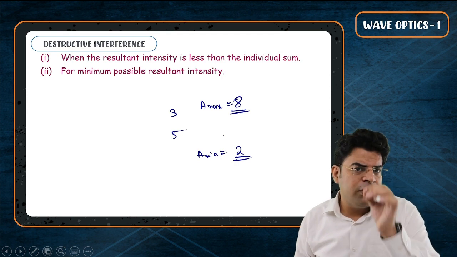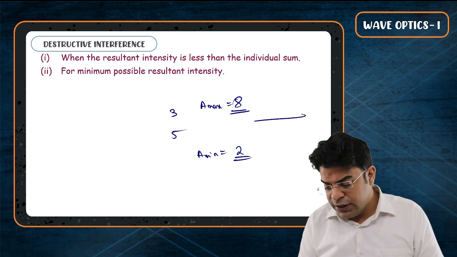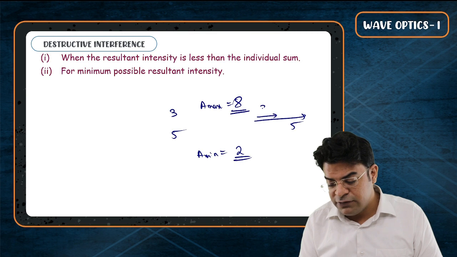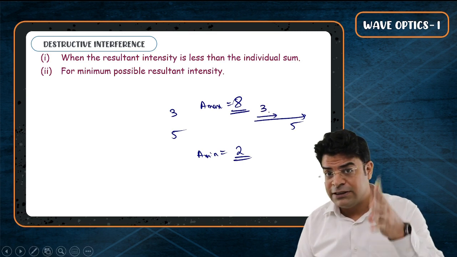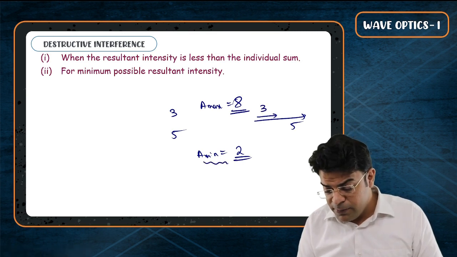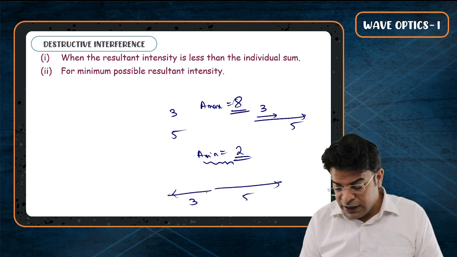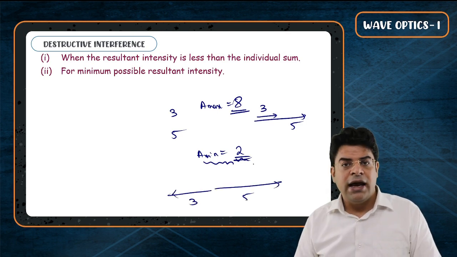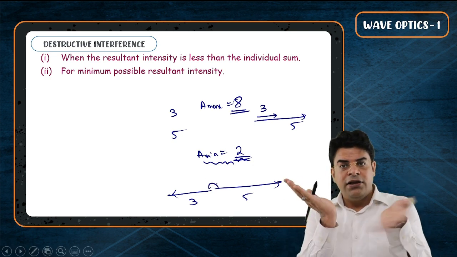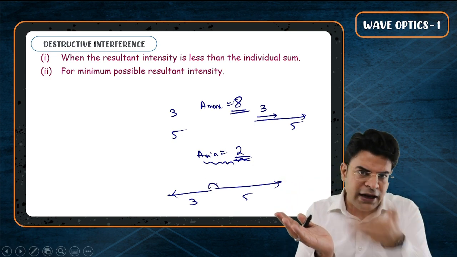For maximum possible resultant amplitude, they should point in the same direction. So the phase difference should be 0, 2 pi, 4 pi, 6 pi, 8 pi. And to get the minimum possible resultant amplitude, they should try to cancel out each other. So you get the resultant amplitude of 2. And for this, the phase difference has to be pi, 3 pi, 5 pi, 7 pi, 9 pi, and so